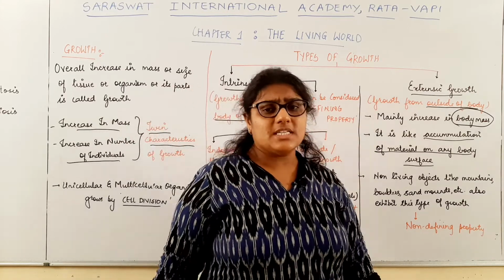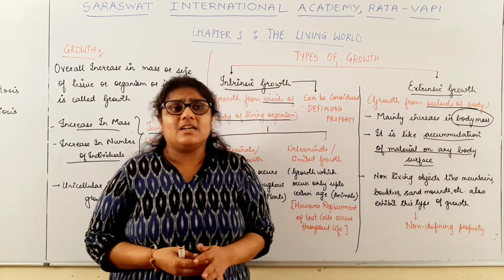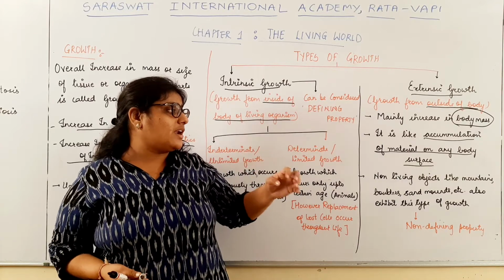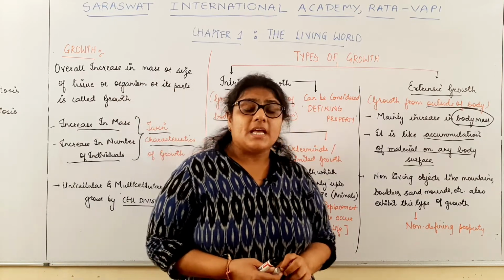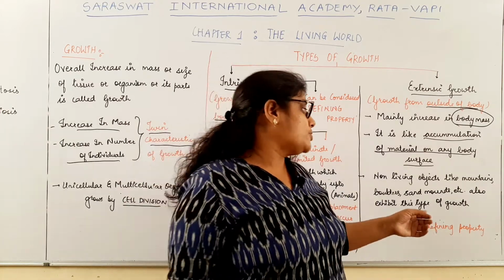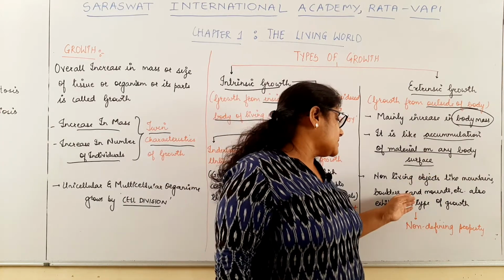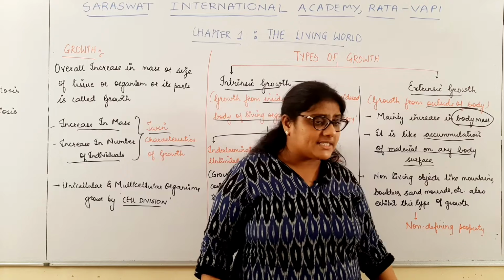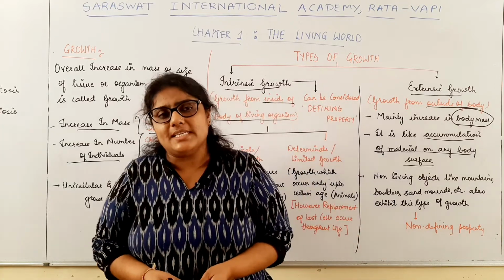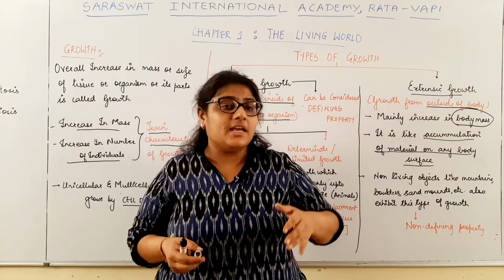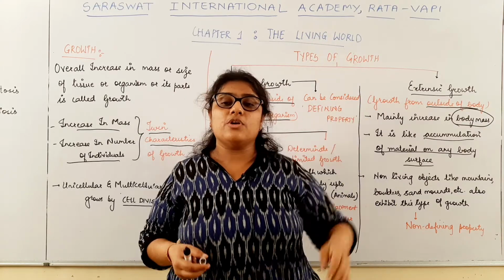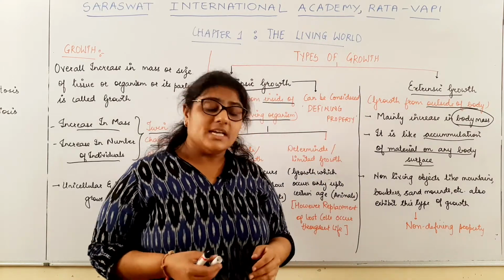Now students, it is not that only living organisms deposit material outside the body. There are many non-living objects like mountains, boulders, sand mounds, etc. Sand mounds are sand piles. By the accumulation of more and more sand, the height of the sand mound can go on increasing.